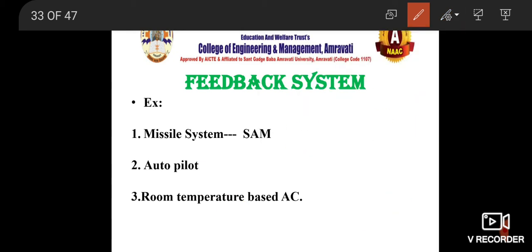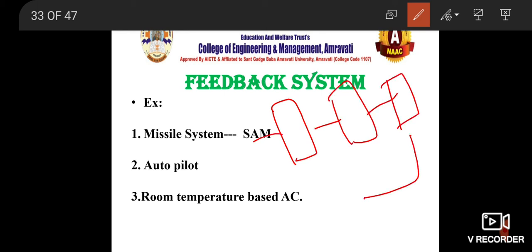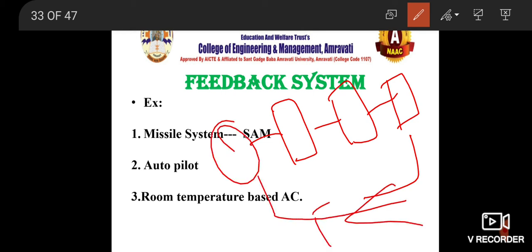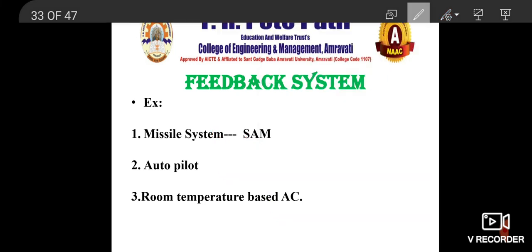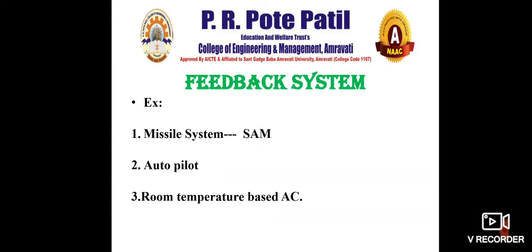You can directly draw it: you show the system, you show a parameter that is being measured, then some control over there, and then one device giving the output, and here you get the feedback. The diagram that we have seen appropriately represents a feedback system. So this is the feedback system.